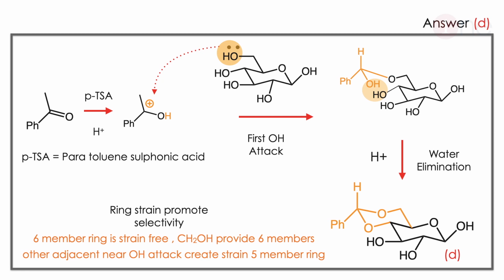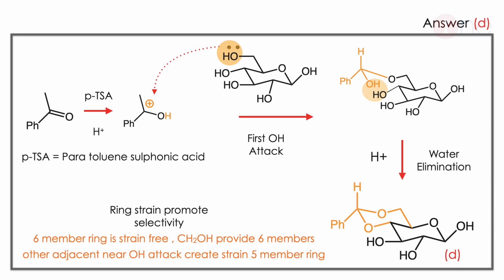So only the 5th and 6th carbon have the possibility of 6-member ring formation which contains 2 oxygens inside the ring. If any other 2 OH attack, if you try, you have a 5-member ring. So you have to always try strain-free ring formation. So the only possibility is the 5th and 6th carbon, so it forms the cyclic product. So the answer is D.